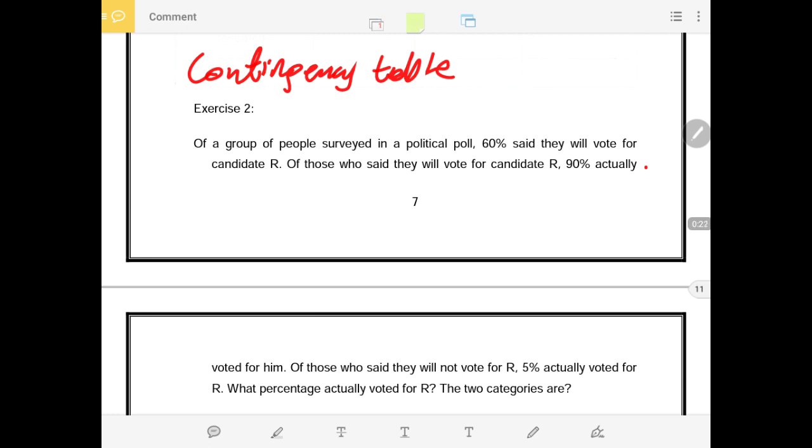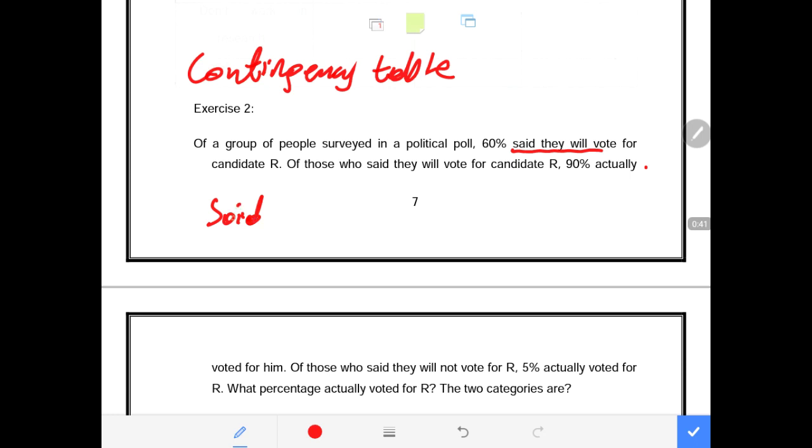Remember, first of all, we have to look for the categories or the variables, if I may put it from the costing point of view. So we have those who said they will vote for this candidate. Then obviously there are those who said they will not vote for this candidate.